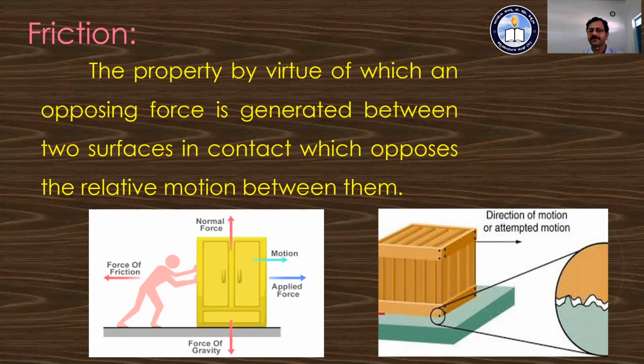Due to this rough surface, some opposing force develops there, and that opposing force is nothing but friction, which opposes the relative motion between the two surfaces. And the force which develops between the two surfaces in contact, which opposes the relative motion, is known as the frictional force.